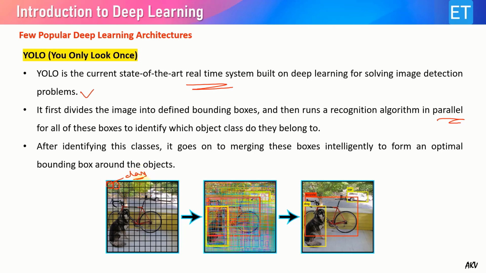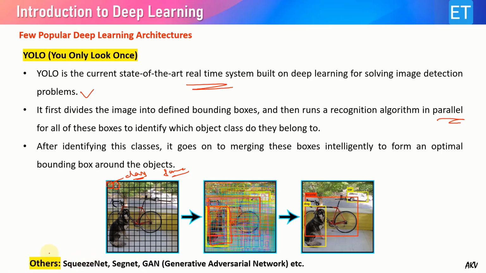All those blocks which are related to the same class are combined together. For example, the different blocks over this dog, after classification, result in the same class. That's why a bounding box is drawn over this dog. This is how YOLO finds the objects in an image, and these boxes are processed in parallel. That's why YOLO gives faster recognition. We have various other deep neural networks, such as SqueezeNet, SegNet, and GAN, etc.